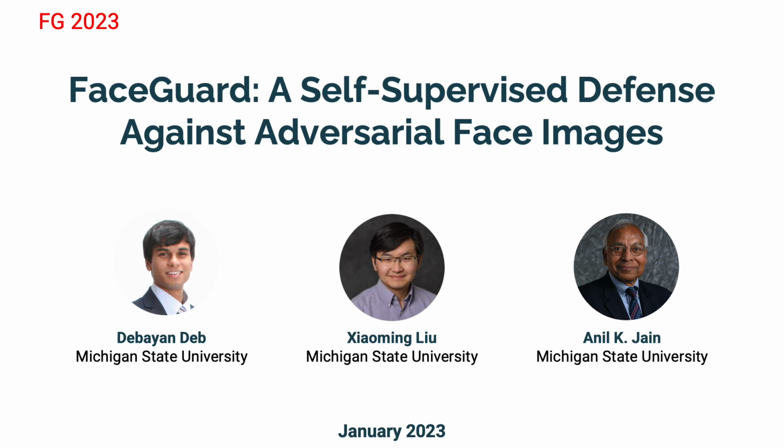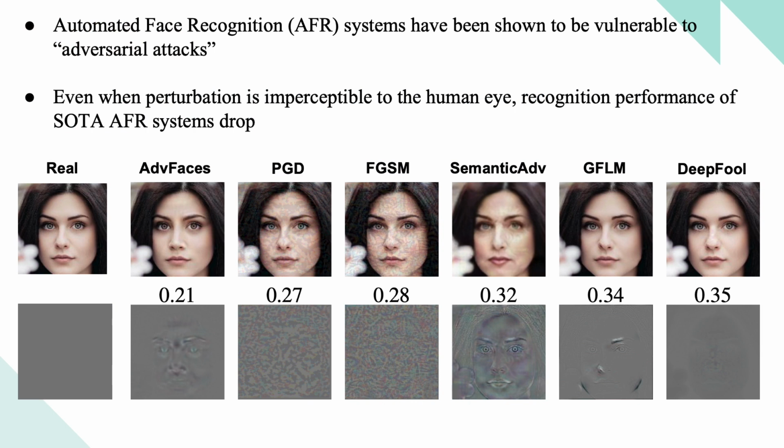Alongside Dr. Xiaoming Liu and Dr. Anil Jain from Michigan State University, we present FaceGuard, a self-supervised defense against adversarial face images. It has been shown that automated face recognition systems are vulnerable to adversarial attacks. That is, we can alter an input face image with small, human imperceptible changes in a manner that can evade convolutional neural network-based AFR systems.